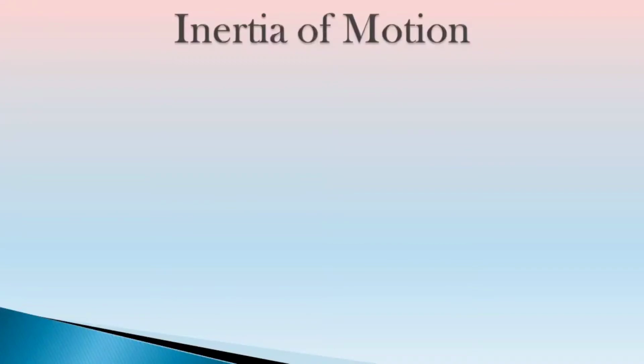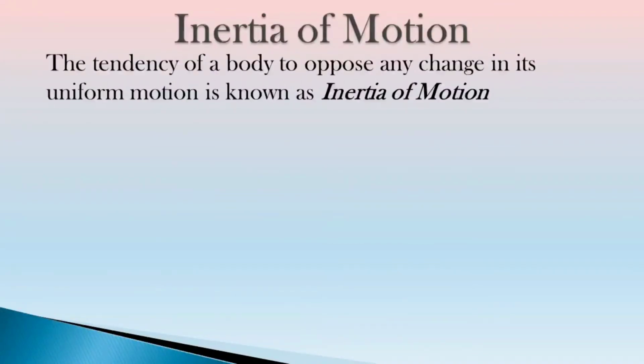Now the second type of inertia is inertia of motion. The tendency of a body to resist any change in its state of motion is called inertia of motion. It means that if an object is in motion, it would resist the change in its state of motion. This is called inertia of motion.